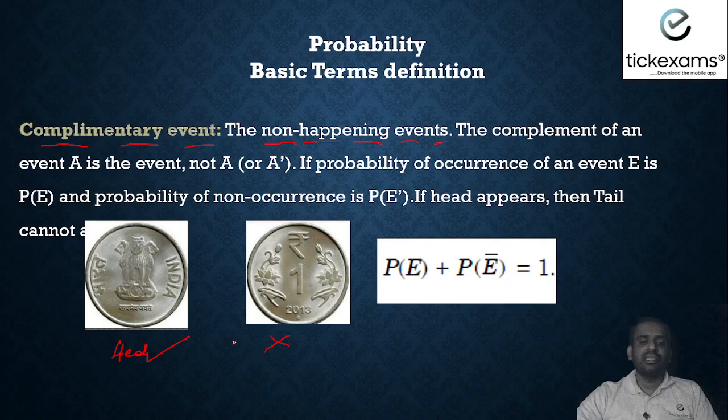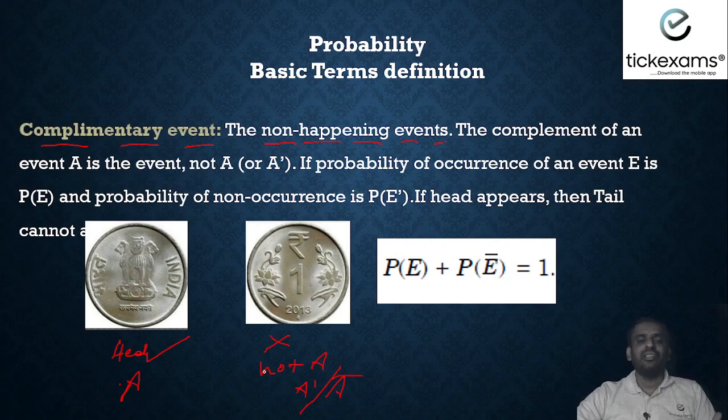If head is coming, tail will not appear. So if I say this event is A, the complementary event is called not A, or A dash, or even A bar. So complementary event means if one event is happening, another event is not happening. Whatever is not happening is called the complementary event.